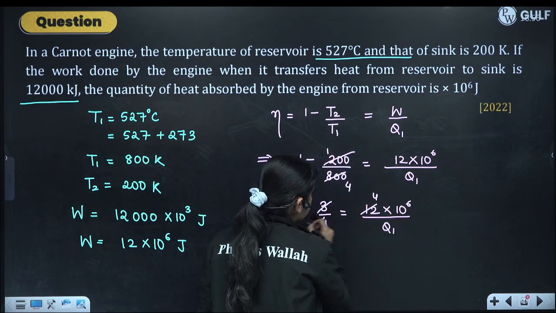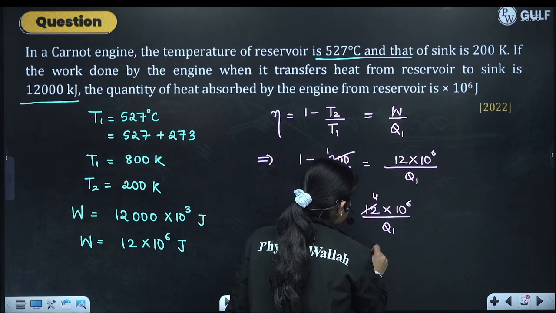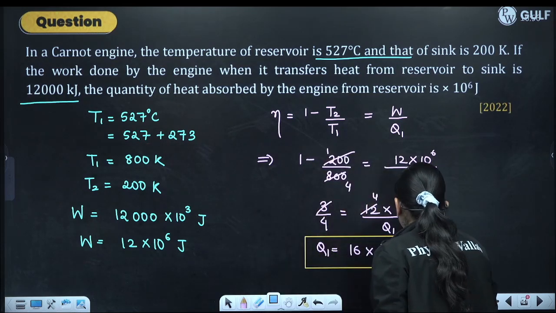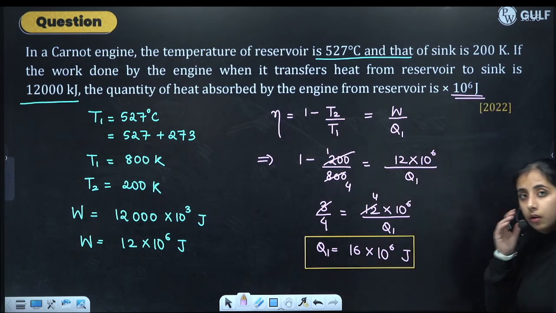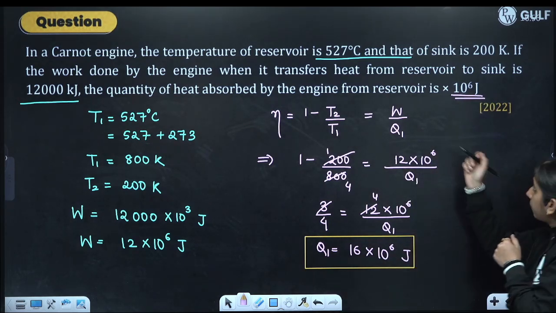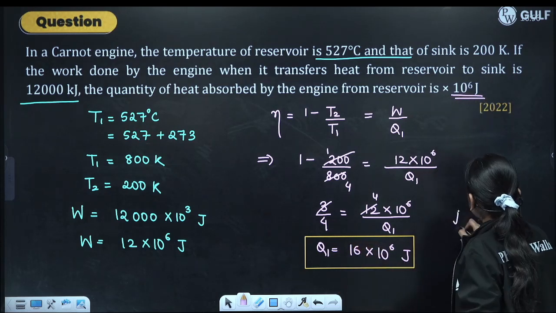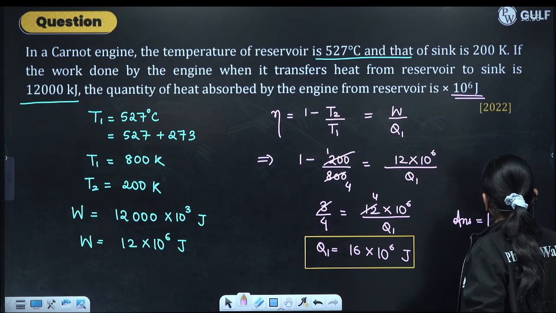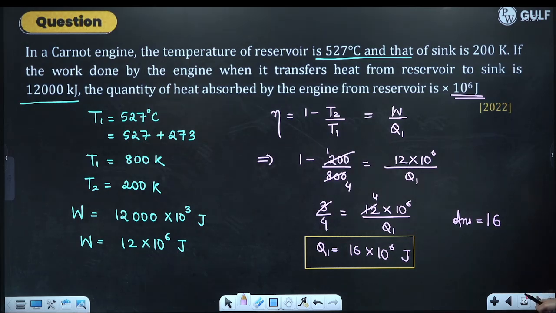So we get Q1 is equal to 16 into 10 raised to the power 6 joules. The 10 raised to the power 6 joule is already mentioned in the question, so what answer will we write? The answer we will write is 16.